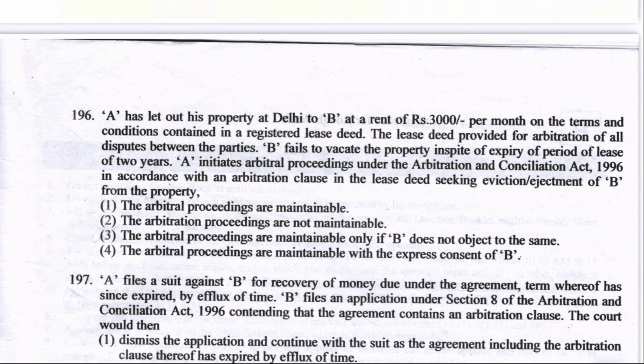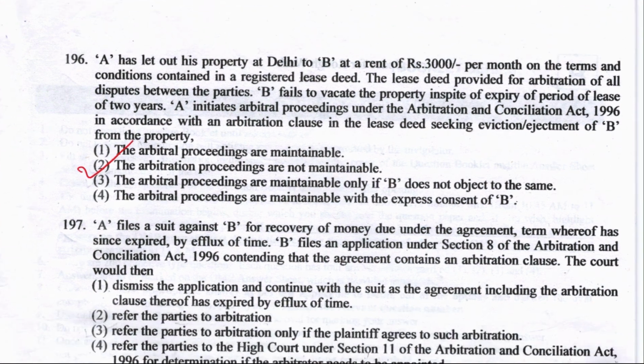Next is question number 196. A has let out his property at Delhi to B at a rent of rupees 3000 per month on the terms and conditions contained in the lease deed. Well, come to the options. The arbitral proceedings are maintainable, or not maintainable, or maintainable only if B does not object to the same. Or option number 4, the arbitral proceedings are maintainable with the express consent. Well, the arbitration proceedings here are not maintainable. Option number 2.